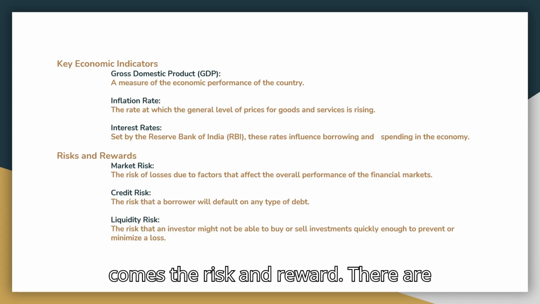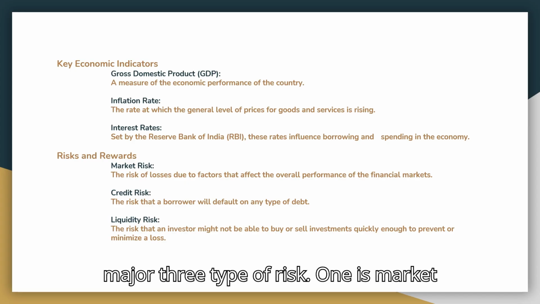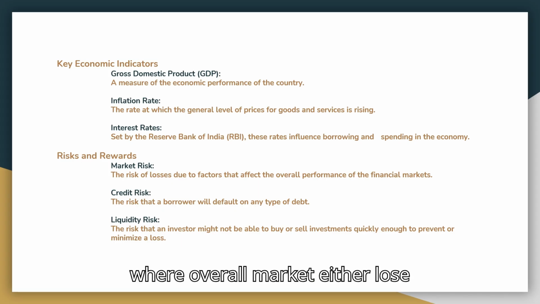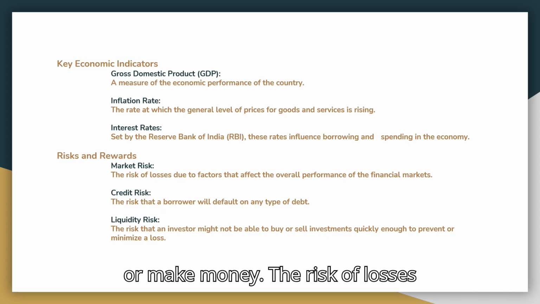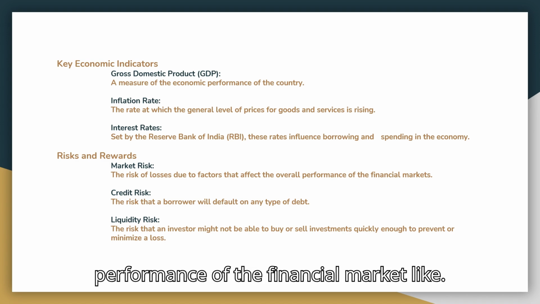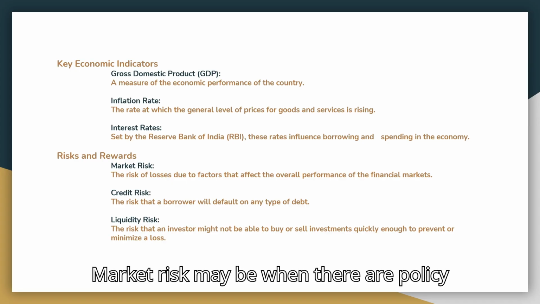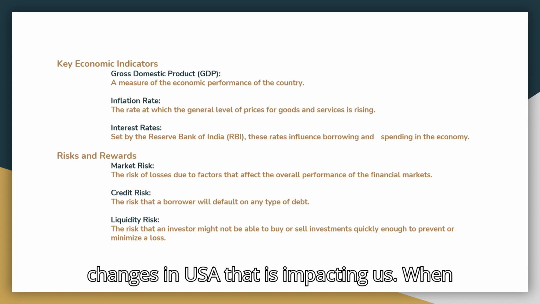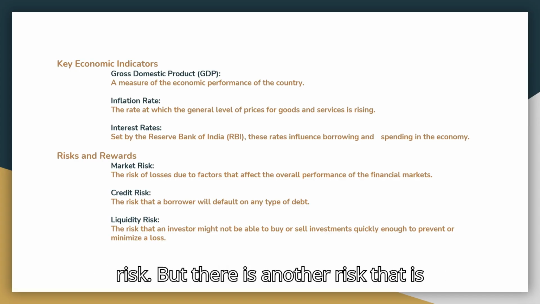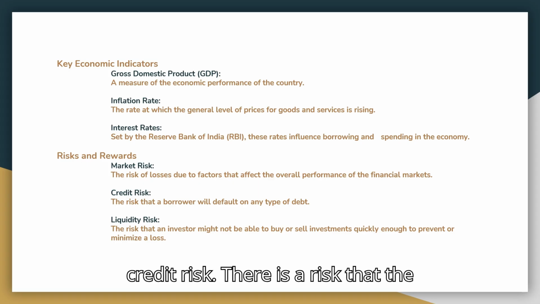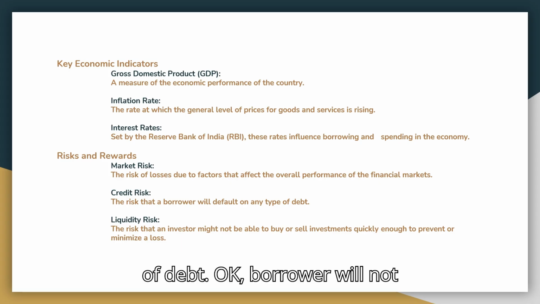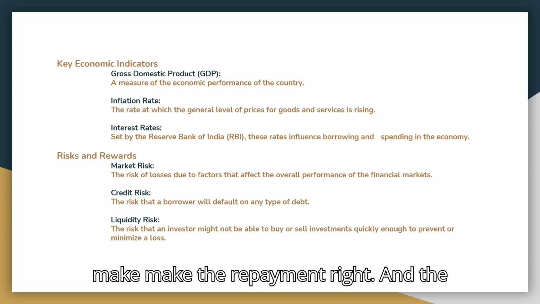Then comes the risk and reward. There are three major types of risk. One is market risk. These are those black swan events where the overall market either loses or makes money. The risk of losses due to factors that affect the overall performance of the financial market, like when there are policy changes in the USA that impact us. When COVID hit, that was a market risk. But there is another risk, that is credit risk. There is a risk that the borrower will default on any type of debt. Okay. The borrower will not make the repayment, right?